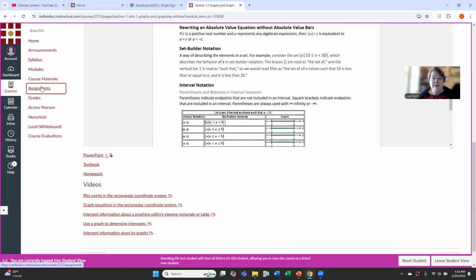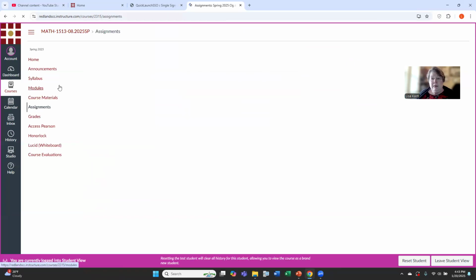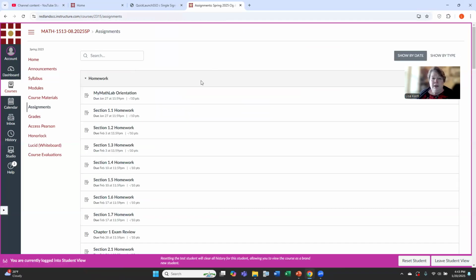As a matter of fact, if we go to the assignments link in Canvas, here's a list of all your homework. Now, the default for a student is it gives you assignments that are upcoming, so you can see the orientation's due the 27th, and the first homework is due the 27th, and the syllabus quiz is due the 31st. Although you probably want to do that prior to those two, because the syllabus quiz is a prerequisite to the 1.1 homework.